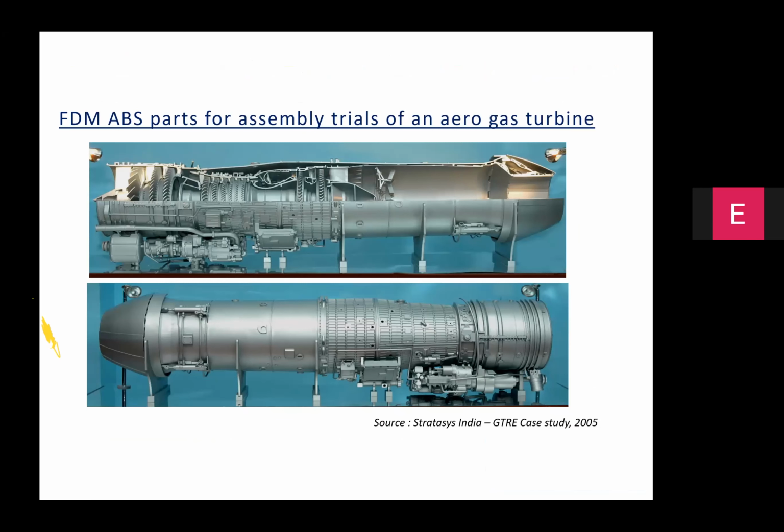And this is something which I did in the year 2005 along with Stratasys, a visualization, assembly integration kind of a project for a gas turbine engine. You can see here a 90-degree cutout.